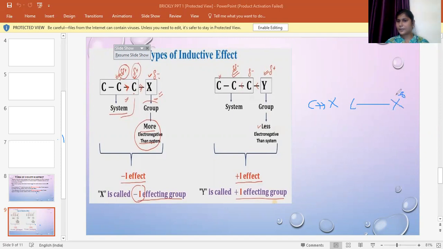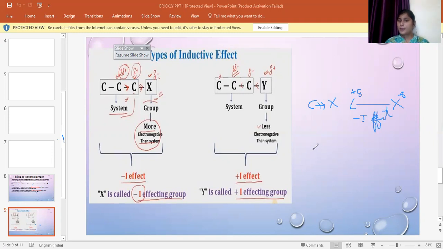a delta negative, that is a slight negative charge, and the carbon atom gains the positive charge. There is an induction of polarity in the molecule. This is called the inductive effect. Which kind of inductive effect? This is the negative I effect.